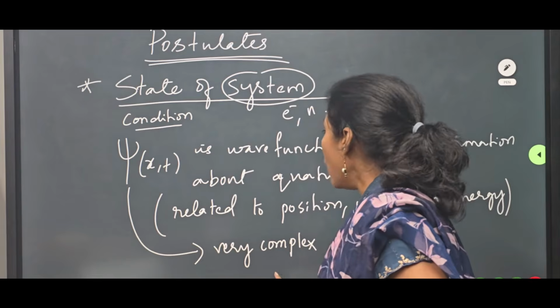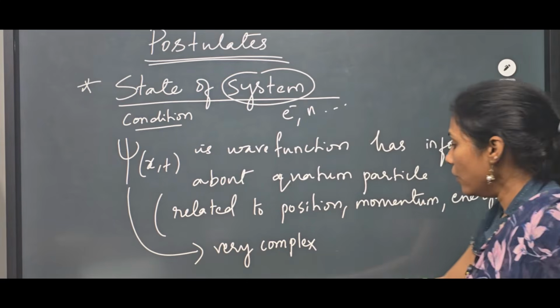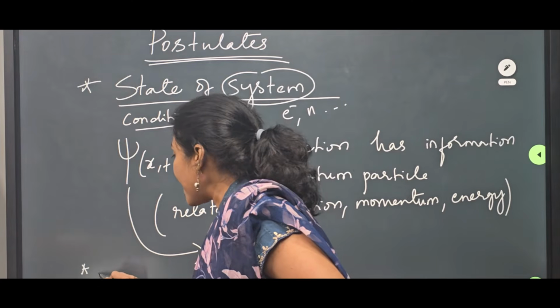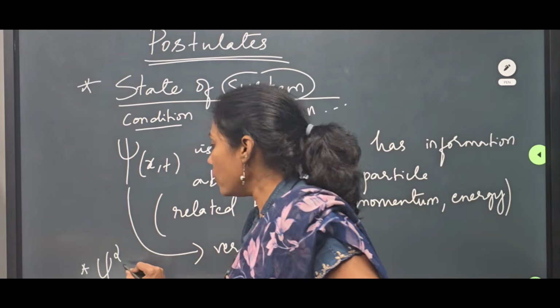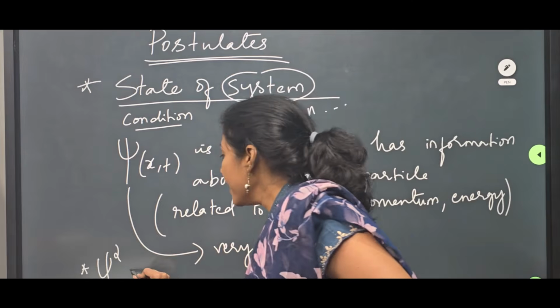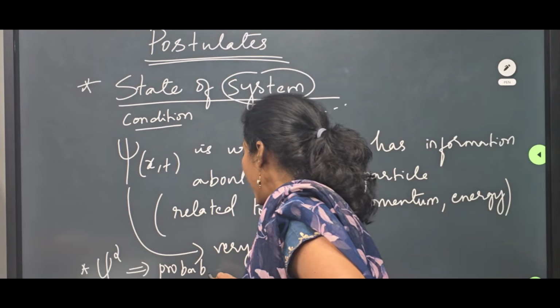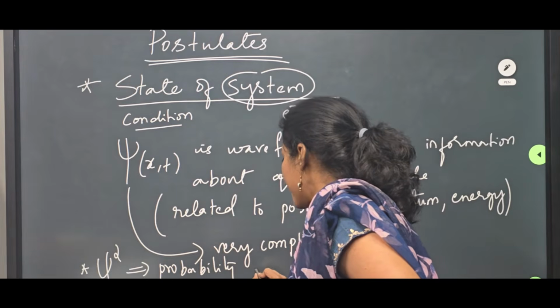Also, one more point that I would like to mention is psi square. The square of psi is called the probability density.